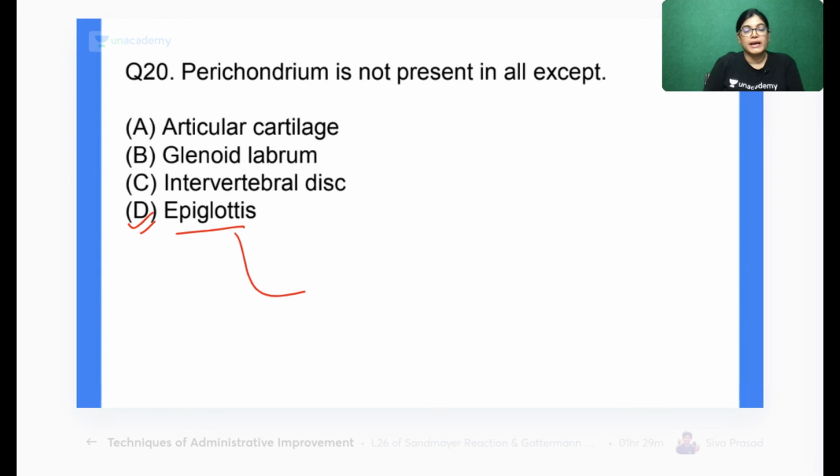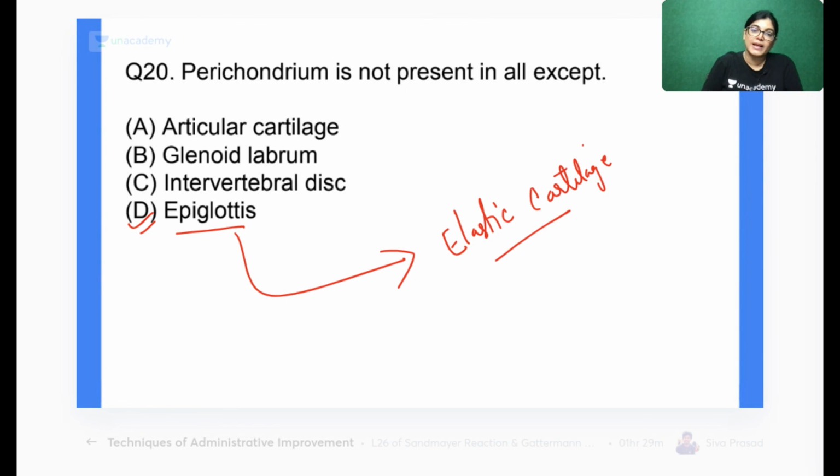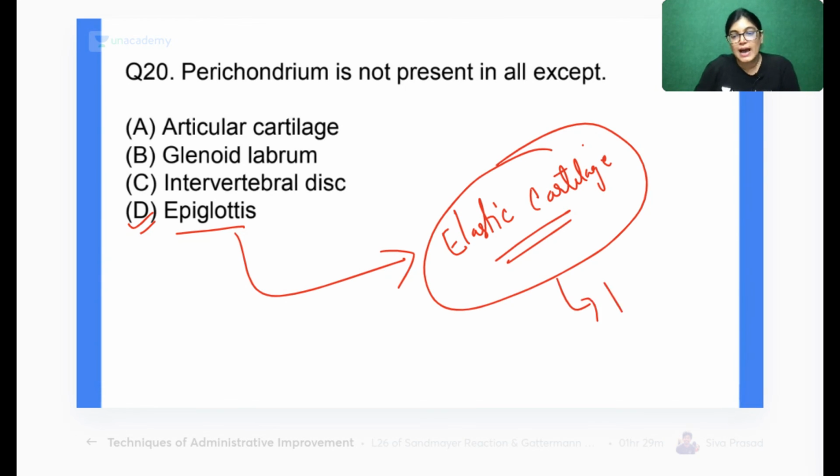Actually, epiglottis is the correct answer. Now let me explain how. Epiglottis is an example of which type of cartilage? Elastic cartilage. It's an example of elastic cartilage, my dear aspirants. So elastic cartilage has perichondrium. Perichondrium is present in elastic cartilage. So that is the reason epiglottis is the correct answer.